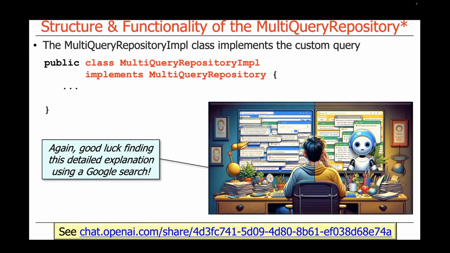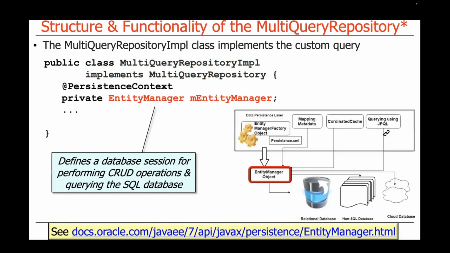It's actually quite cool. The way this works under the hood is we have to write some code to implement this method. As part of that, we're going to have an autowired field called EntityManager, which is an entity manager. It defines a database session that the Java code we write can use to perform CRUD operations and query the SQL database.